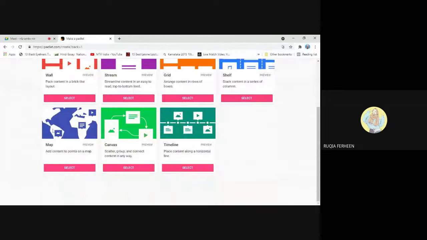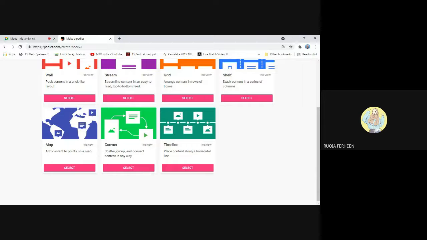The next option is map. Here we can add contents to the points on the maps. In my opinion, maps are best to post our journeys or experiences or memories we have at different points of the world. Also, it helps teachers to create an atlas for students to revise the topics which had been taught in the class.